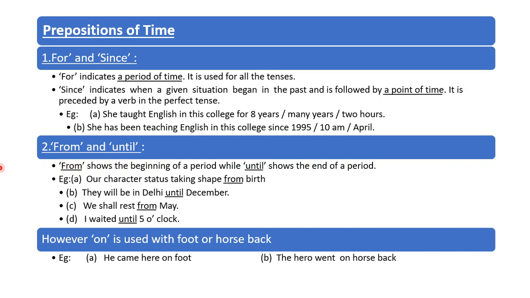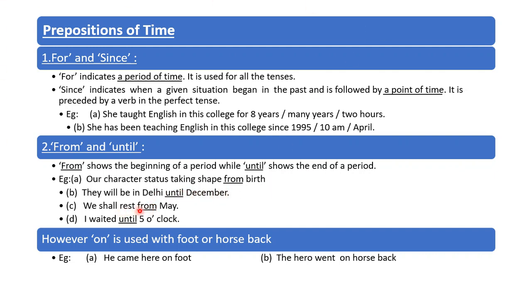Now, from and until. From shows the beginning of a period while until shows the end of a period. For example, our character status taking shape from birth. So, from shows the beginning of a period. They will be in Delhi until December. So here until shows the end of the period.